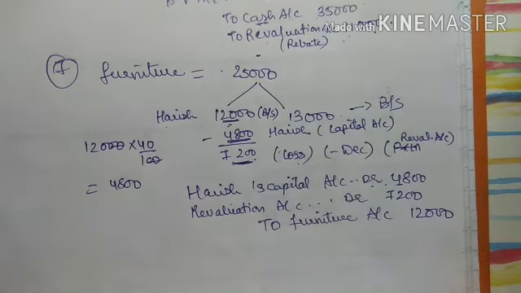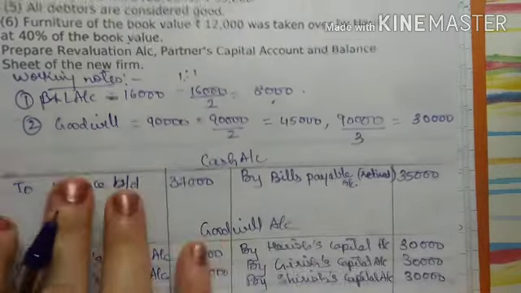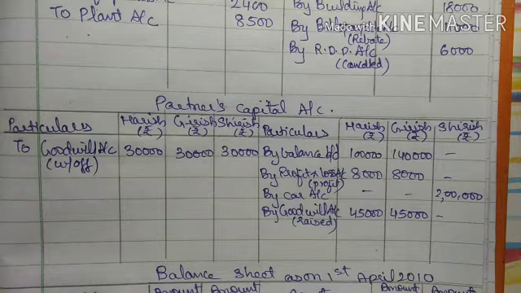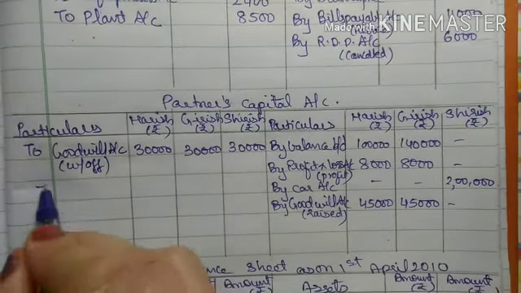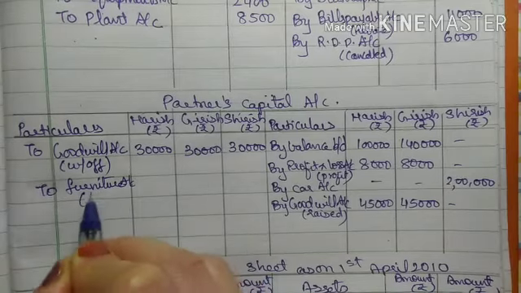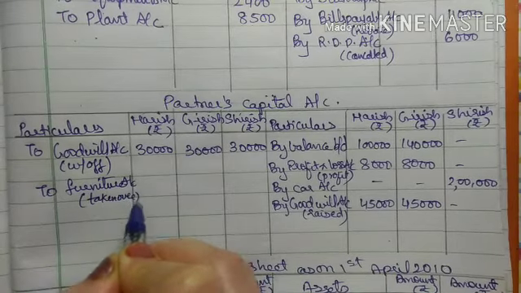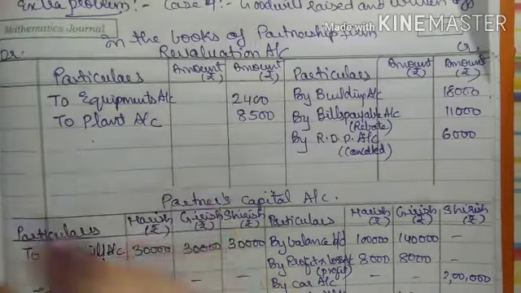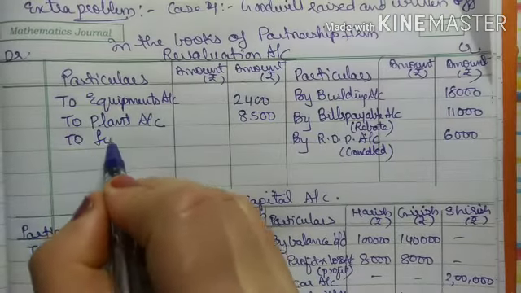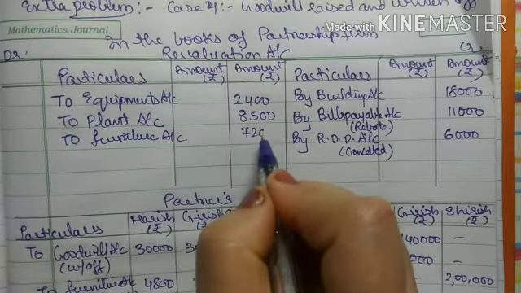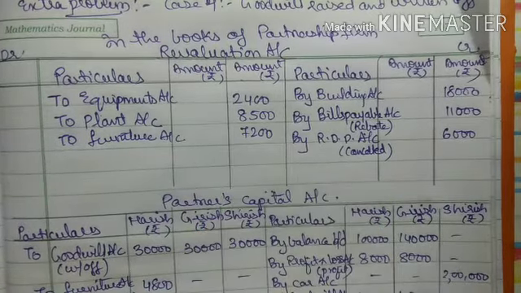So now first of all in Harish capital account debit side, I will write here to furniture account taken over in Harish column 4,800. Next is revaluation account के debit side में to furniture account 7,200. Next is what, ये दोनों इफेक्ट दे दिए in balance sheet.